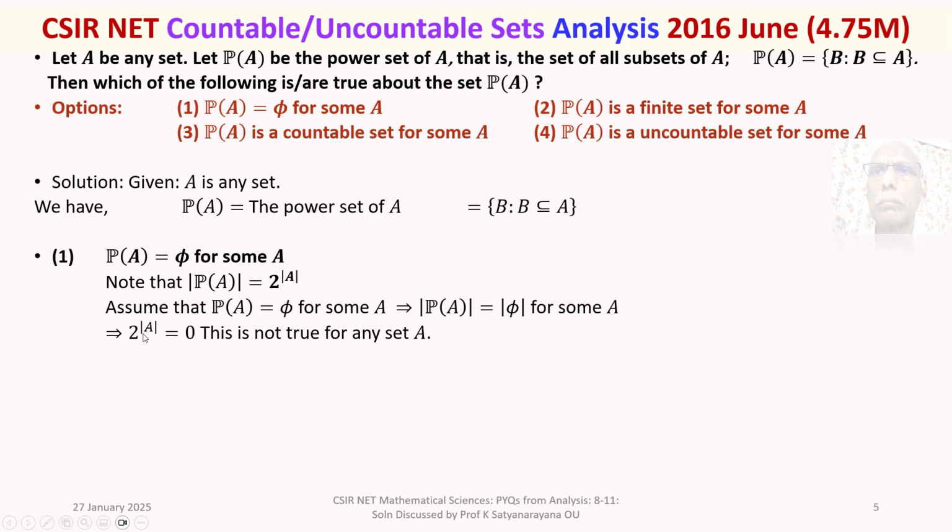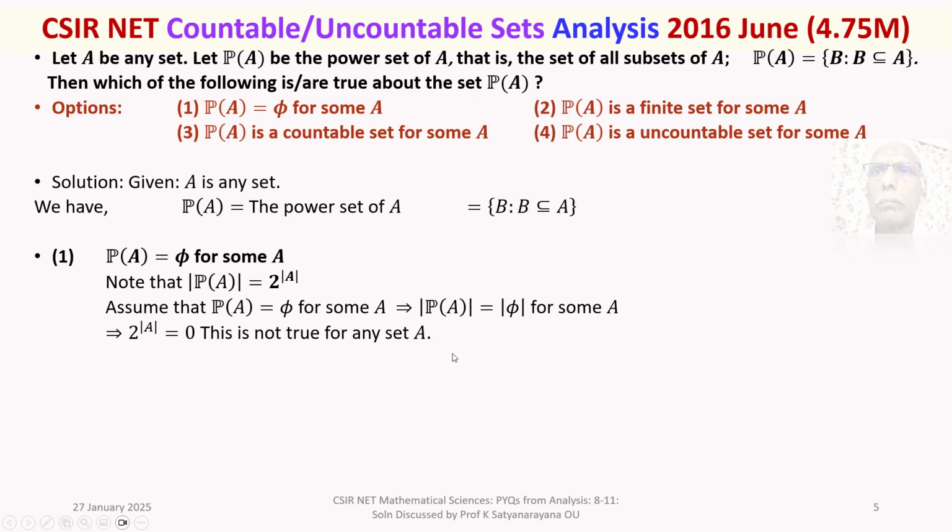So, 2 power order of A cannot be equal to 0 because order of A can be a non-negative integer, and 2 power order of A is 0 is not true for any set A including the empty set. So this is a contradiction.